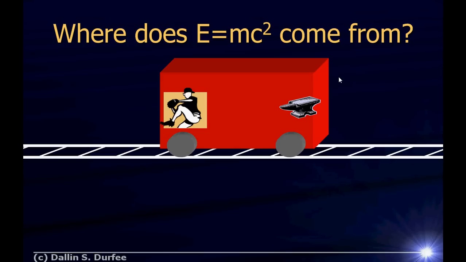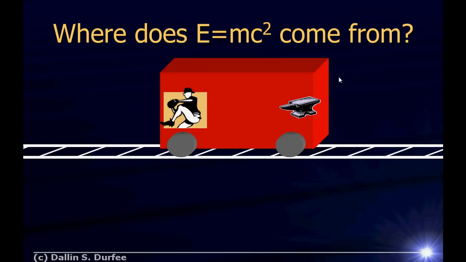All right? So no external forces acted on the train car. However, the train car moved. But the center of mass of the system didn't change. All right? So that's the big deal.